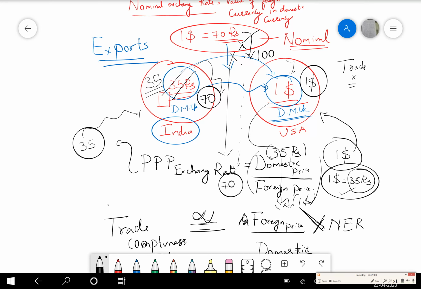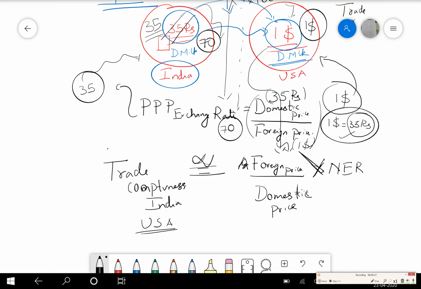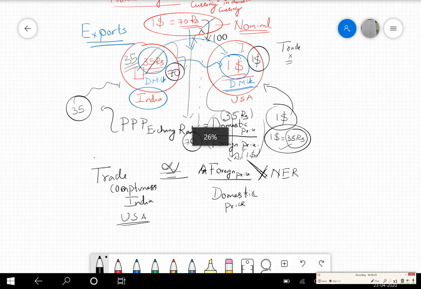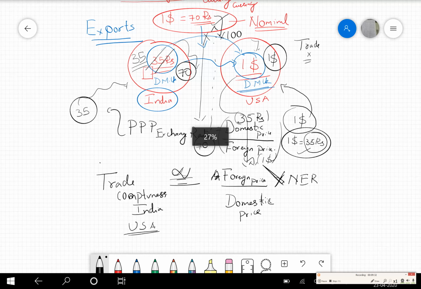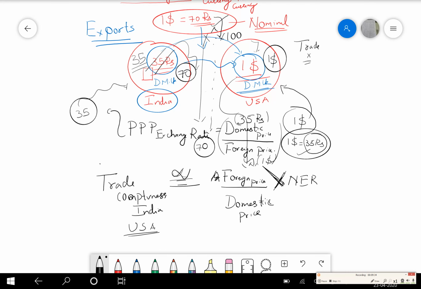Now, at 70 rupees, for $1 they could buy 1 dairy milk. But for $1, that is 100 rupees, they can buy 2 dairy milks at just 70. That means they are able to buy more dairy milks with this $1. So the trade competitiveness of India with respect to the US also depends on this aspect, being directly proportional to the nominal exchange rate.